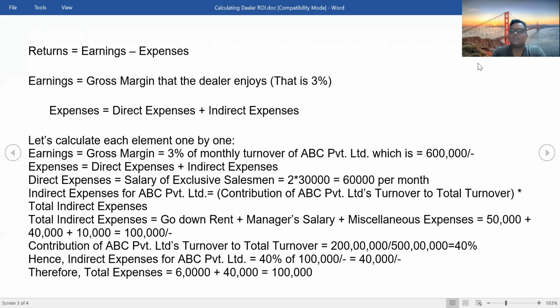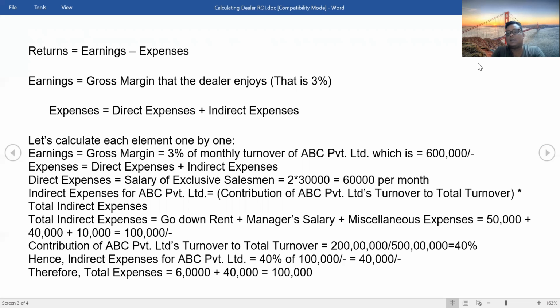Indirect expenses for ABC Private Limited. Here we have some tricky calculations. Let's say the godown rent is, my mistake, let's say it's 50,000. Manager salary, which is shared by all three companies, is around, let's say, 40,000.